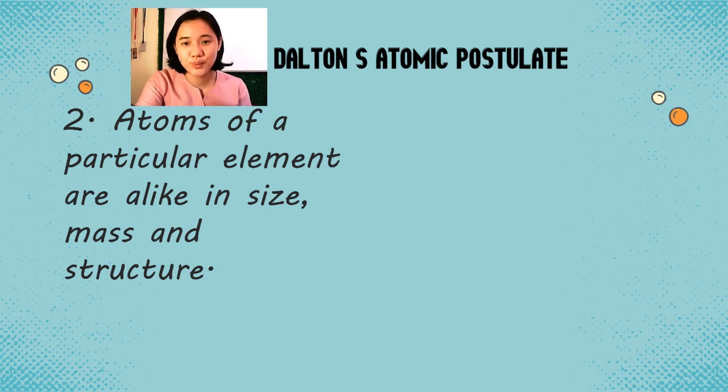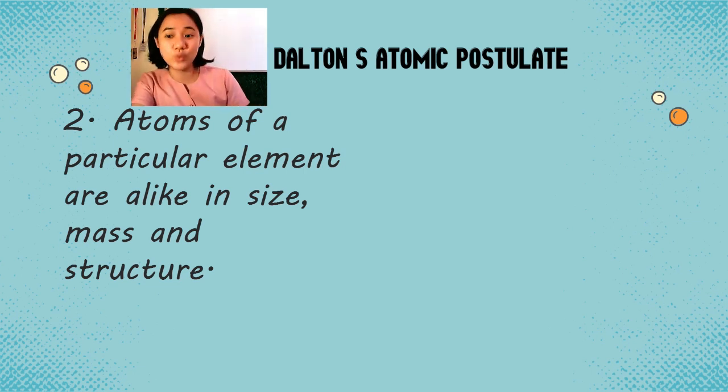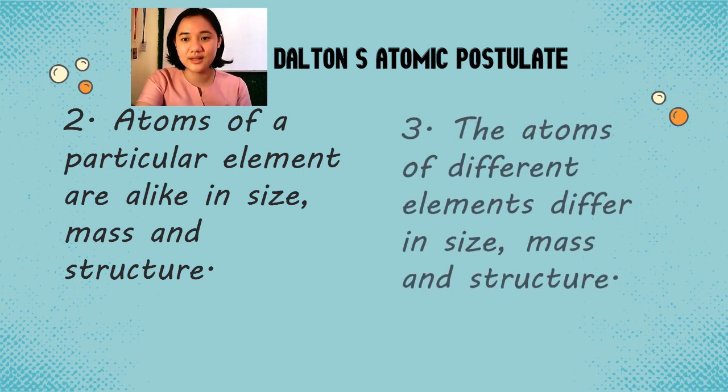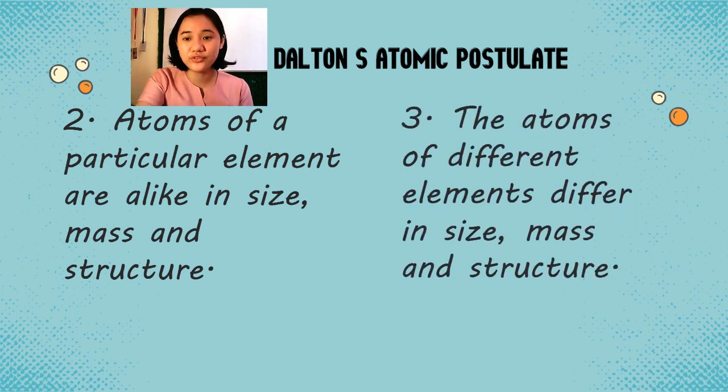Okay? So, since pareho silang element, say for example, you have gold, okay? Lahat ng gold, kahit gold pa yan dito sa Pilipinas or gold pa yan sa ibang bansa, since gold ang pinag-uusapan natin, okay? Pag tinignan mo yung kanilang atoms, pare-pareho lang sila ng size, mass, and structure, okay? And atoms of different elements differ in size, mass, and structure.